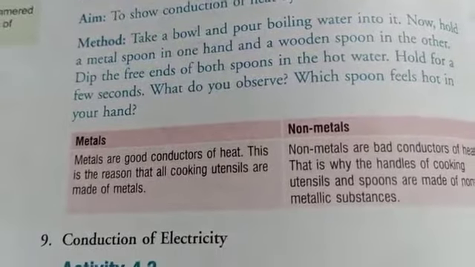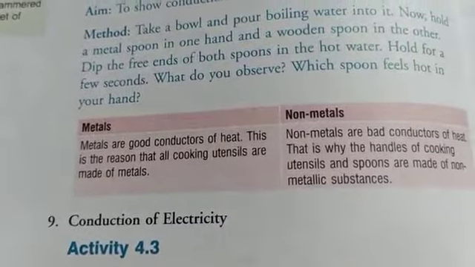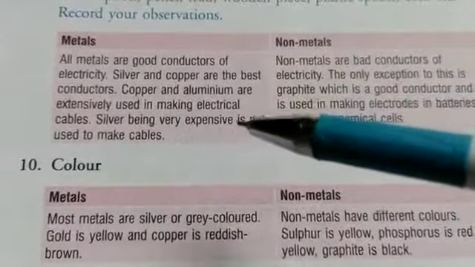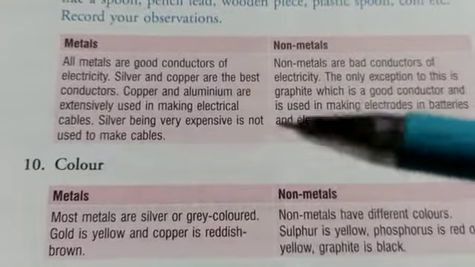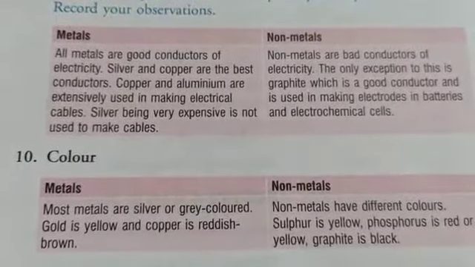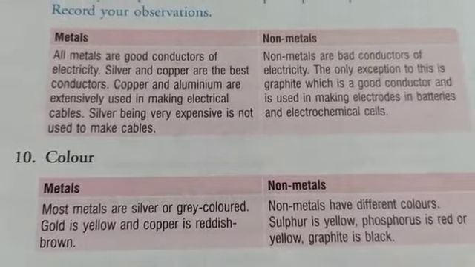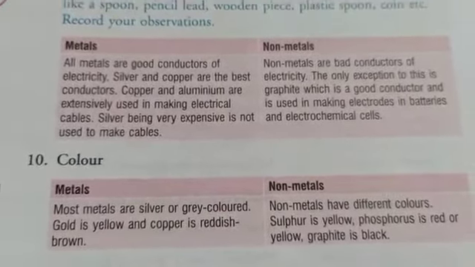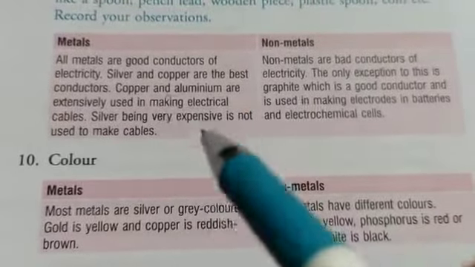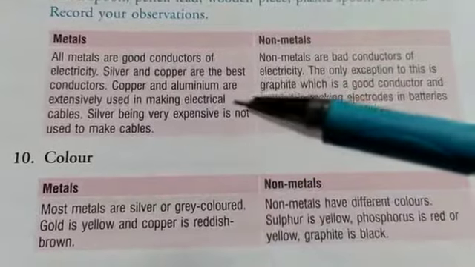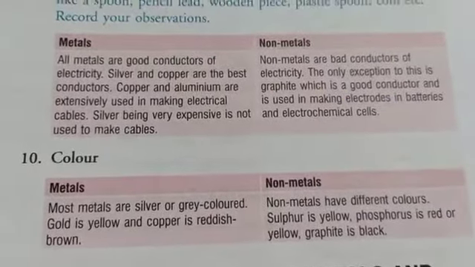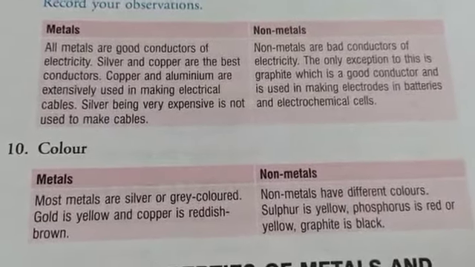Similarly, if we consider conduction of electricity, metals are good conductors of electricity. Silver and copper are the best conductors. Copper and aluminium are extensively used in making electrical cables. Silver is very expensive, so it is not used to make cables. That is why we use copper and aluminium. But all the metals are good conductors of electricity. They conduct electricity. But non-metals are bad conductors of electricity.